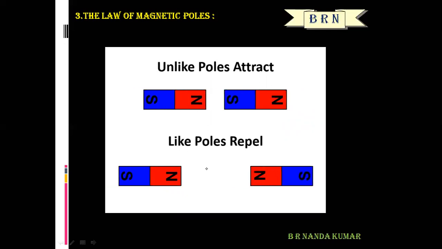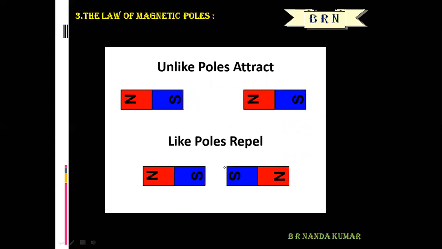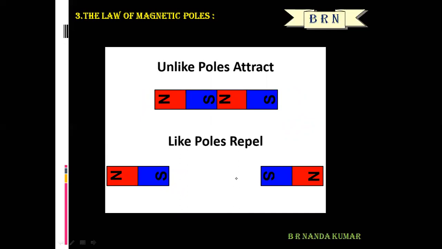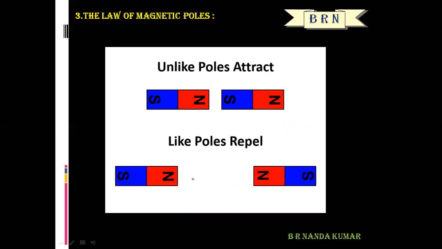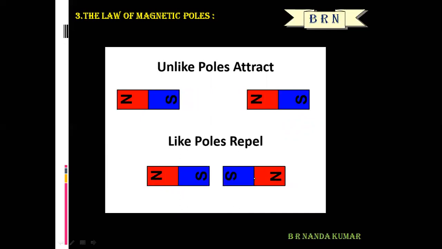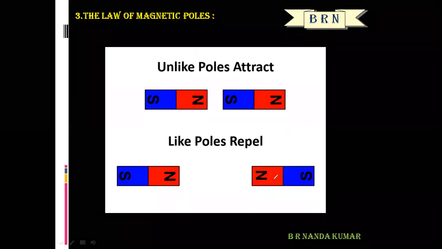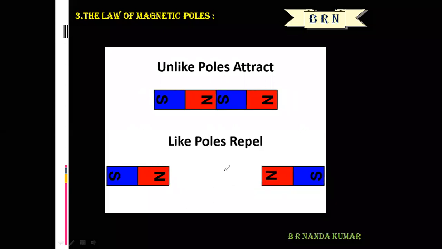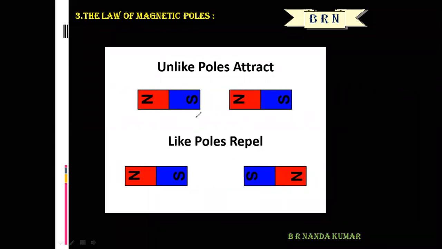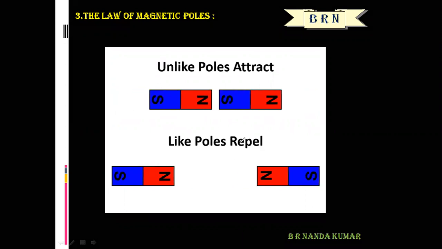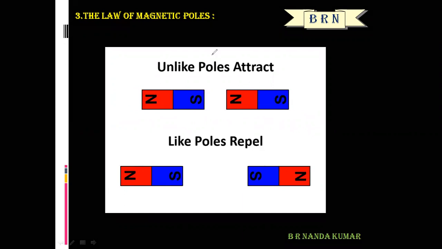But two south poles repel each other, and two north poles repel each other. That means two like poles repel. Like poles repel each other, unlike poles attract each other. This is the law of magnetic poles.